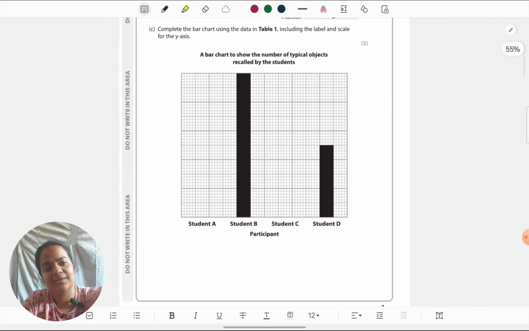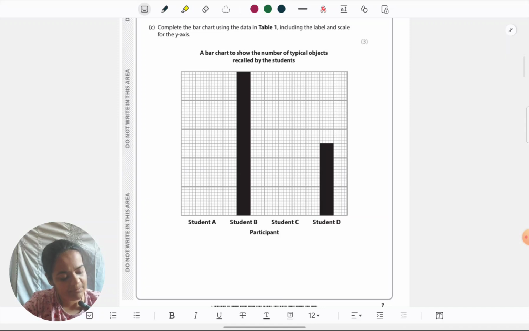So it's a bar chart to show number of typical objects recalled by the students. The bars are representing the students A, B, C, and D, and that's the heading also, participant. They want us to complete it. I can see on the next page they haven't given separately any graph paper, means here only we have to complete it. Okay, and they've specified. So we should read the question. What we have to fill in exactly, they've told us. We have to include the bars for students A and C.